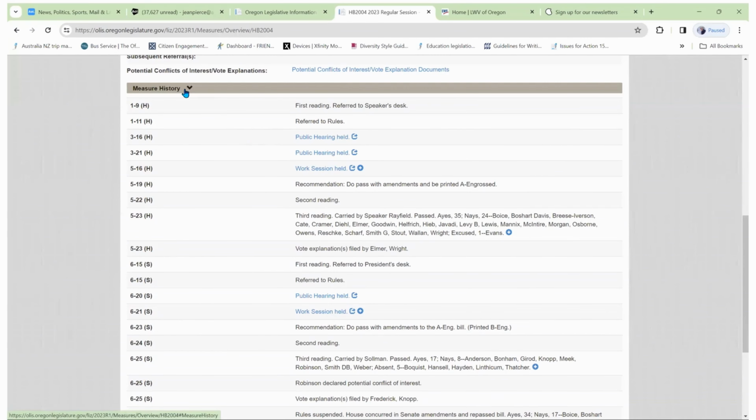Let's come down here to measure history. We see it was introduced in the House on January 9th in the first reading. Then it was referred to the House Rules Committee. They had a couple of public hearings on March 16th and March 21st. And then in May, they recommended that the bill should be passed. So the House had a second reading on May 22nd. At the third reading, the vote was taken and the bill passed the House with 35 ayes and 24 nays. It lists the people who voted against it.